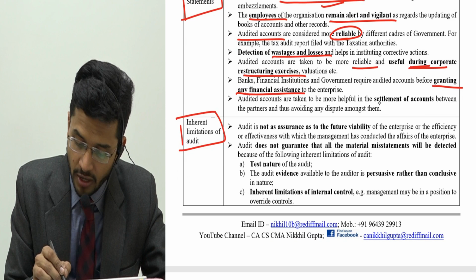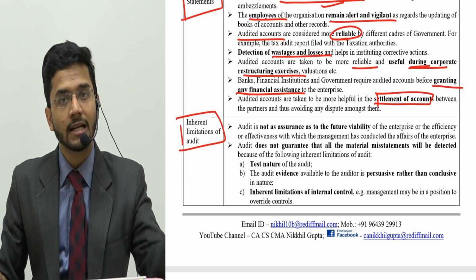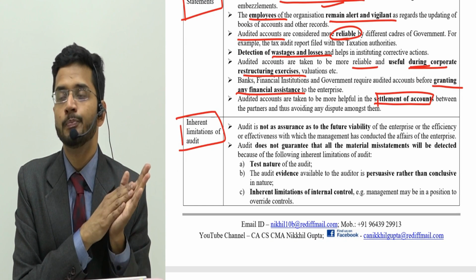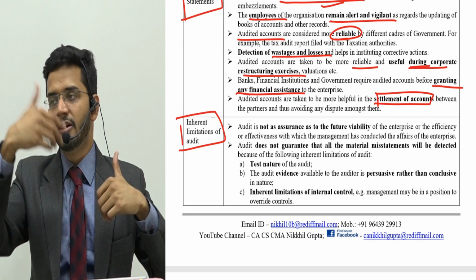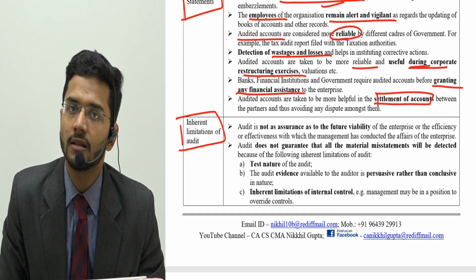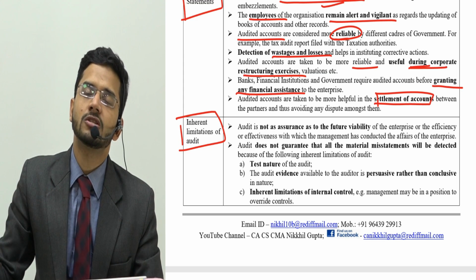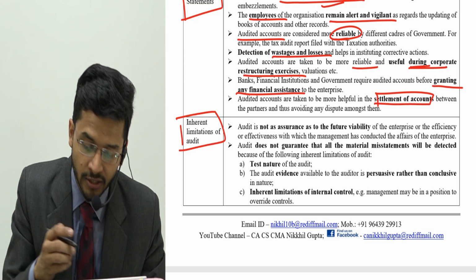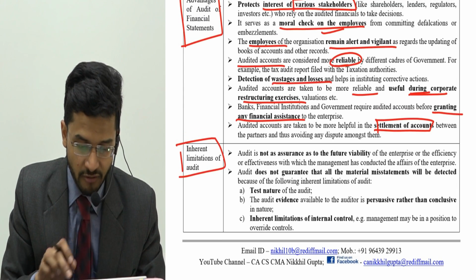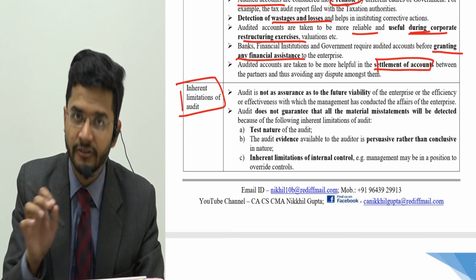Audited accounts are more helpful for settlement of accounts. If you have to settle someone's account, I mean, you are 3 partners and one partner is outgoing, then to settle the outgoing partner's account, audited financial statements will be used and not the unaudited ones. So these are the advantages of audit of financial statements.